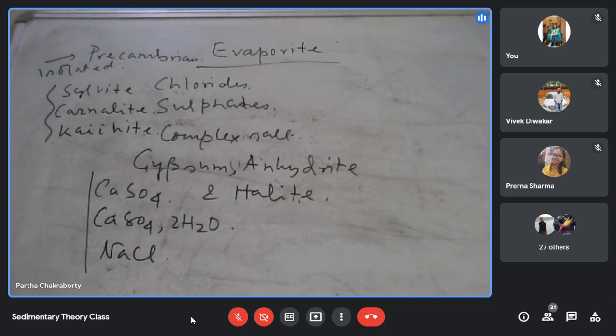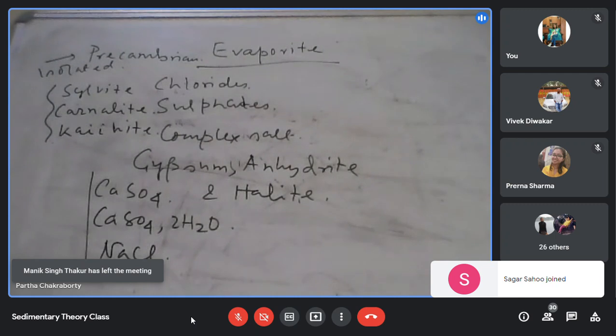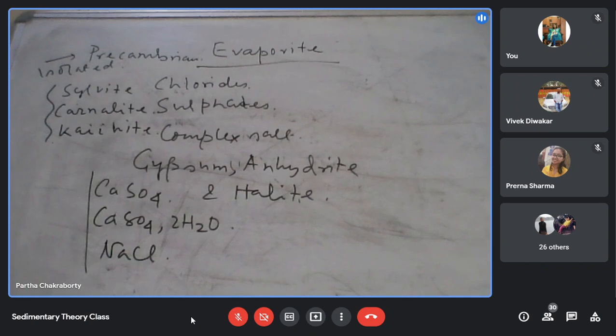Further decreasing, at about 15 to 10% of its original volume, you start getting gypsum and anhydrite, the sulfate salts. At less than 10% of the original volume, you get the halite. The complex salts are formed when the volume comes down below 5% of its original volume.